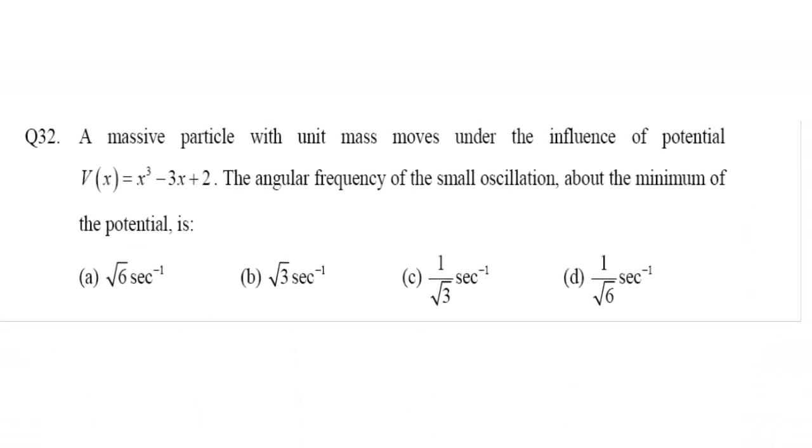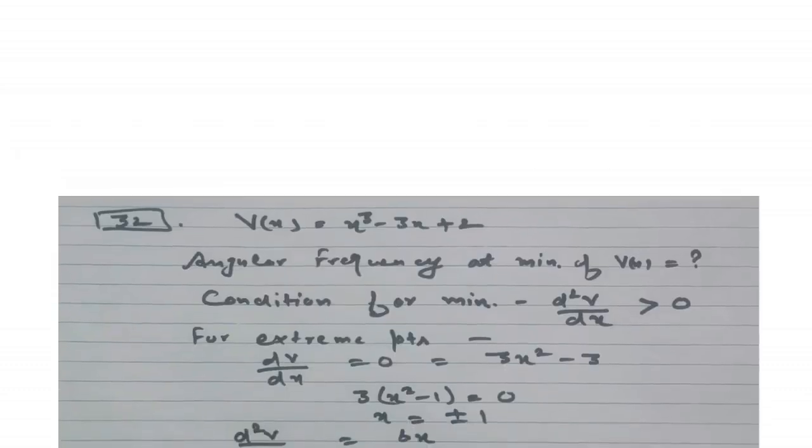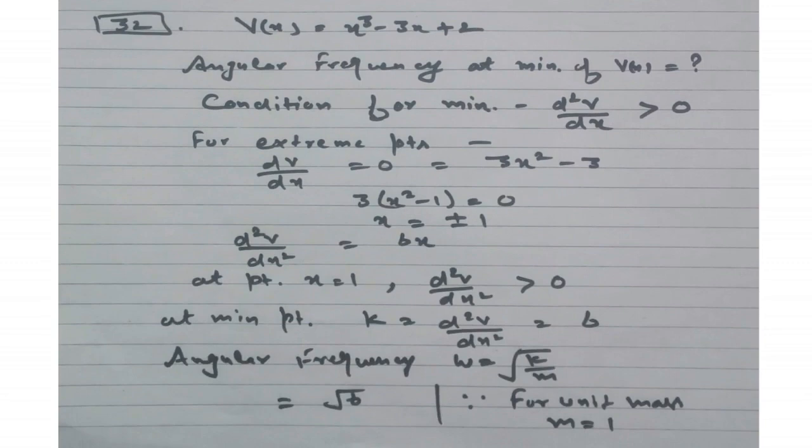Now the next question is, a massy particle with unit mass moves under the influence of potential V equal to x cube minus 3x plus 2. The angular frequency of the small oscillation about the minimum of the potential is, so here the given potential is x cube minus 3x plus 2. And here we have to find the angular frequency at minimum of potential.